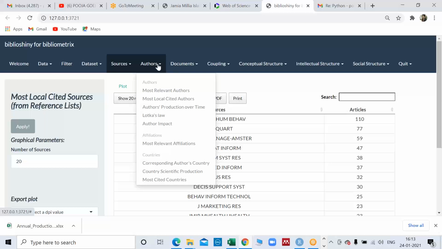So whatever paper I am using for my reference, for my work, if any paper within that group has been cited, it will make the local citation of that paper. Global citation means that paper has been cited by a journal indexed in Scopus only.